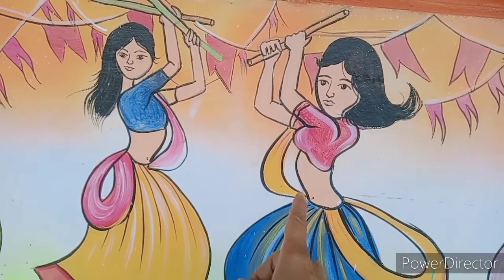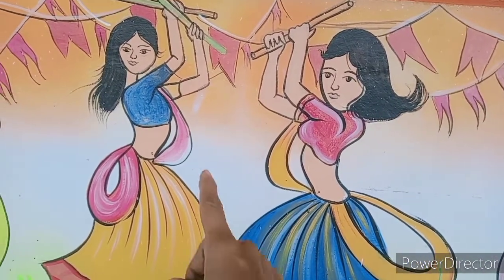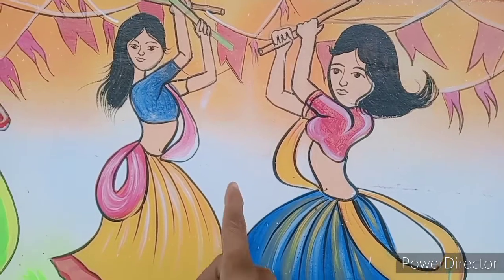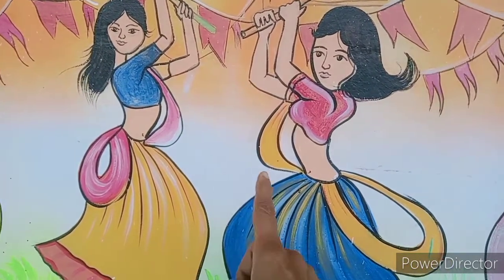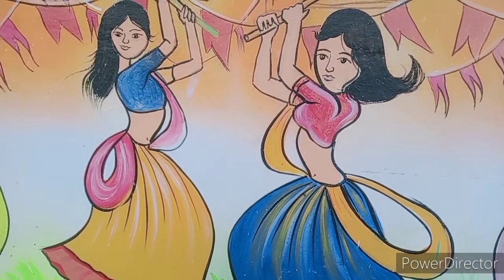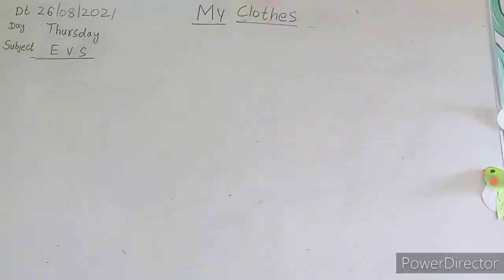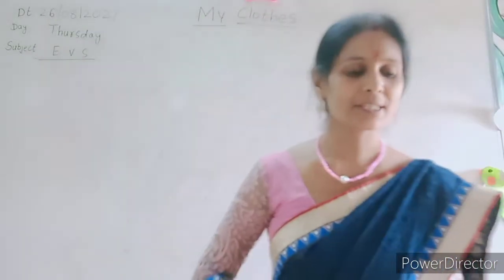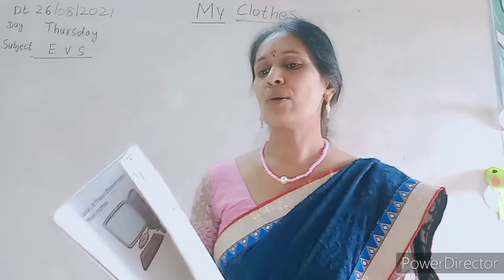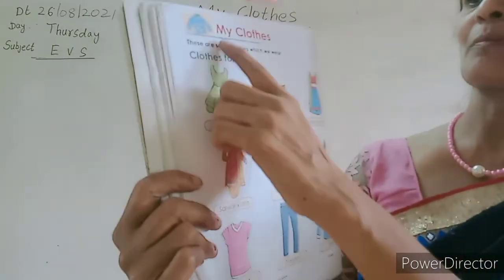Oh yes, look at these girls. They are wearing lehenga choli. Okay. Which type of dress is this, beta? Lehenga and choli. Okay. Yes, dear kids, I think you had enjoyed types of wearings. Now look at these pictures.